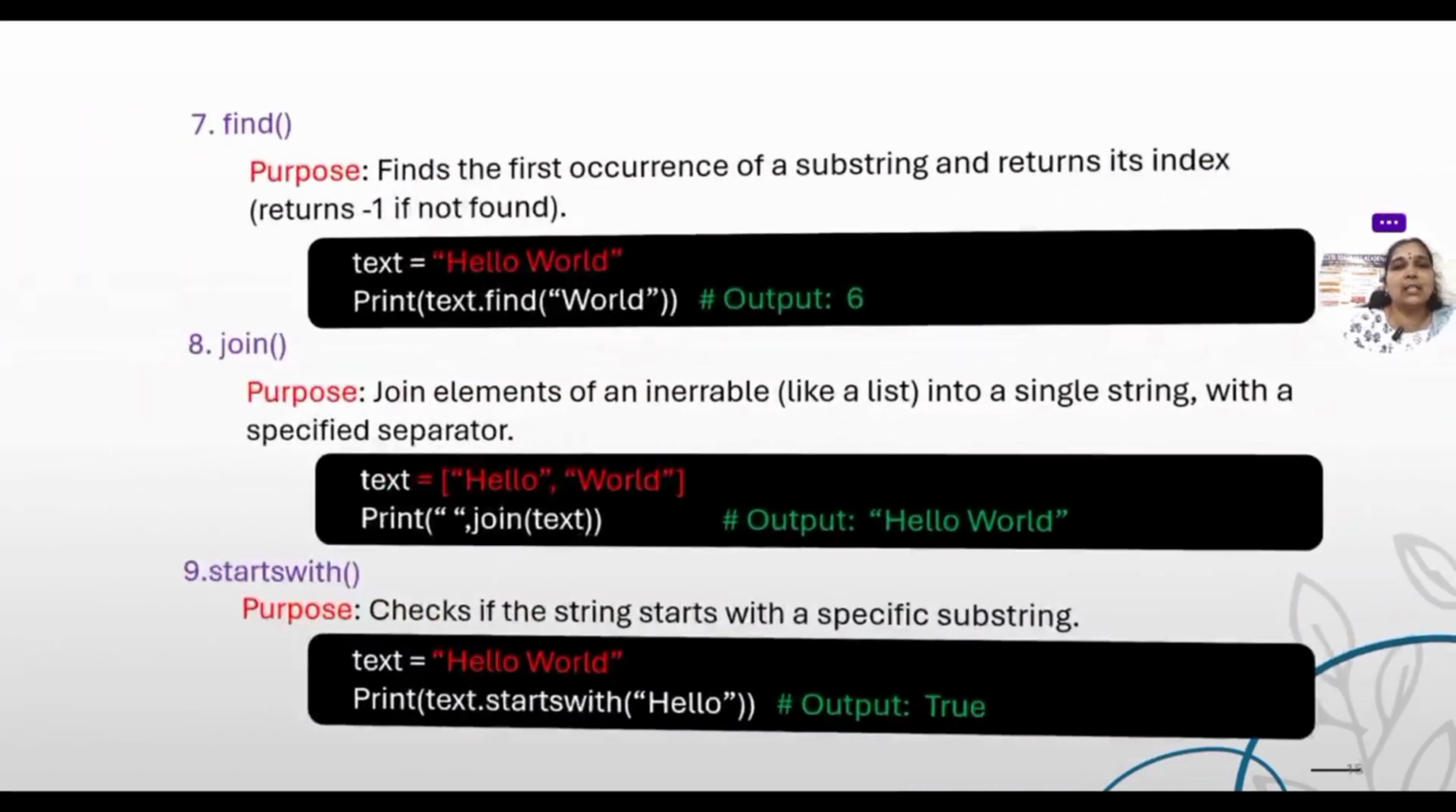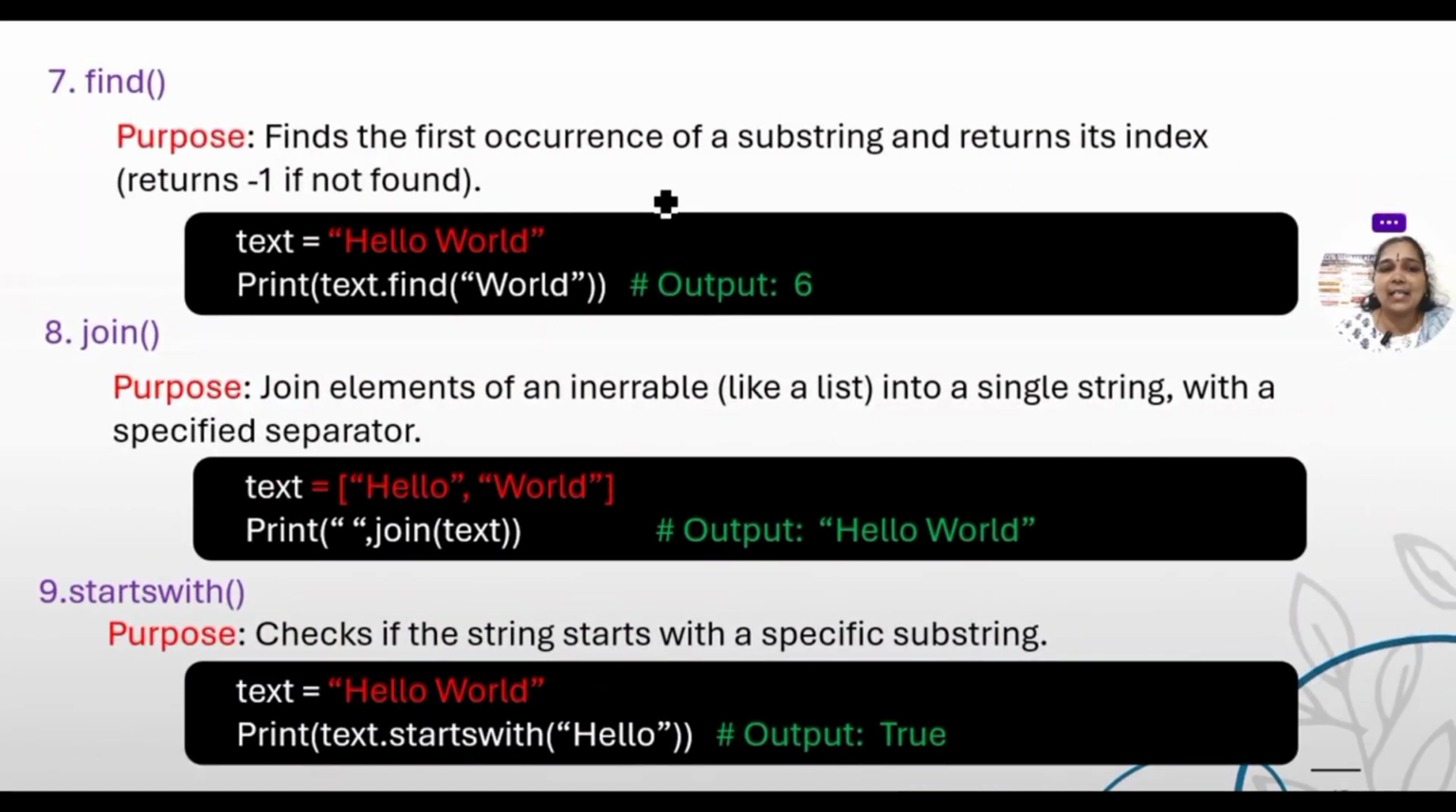Next is find. Find returns the index of the first occurrence of a substring. That is, it returns -1 if not found, and if it is found it returns its index. So here I am finding in hello world the word world. So where is the position? 1, 2, 3, 4, 5, and at the 6th position we get the word. Like this, the output will be 6. It provides only the location, or we can say the position, of the string you needed.